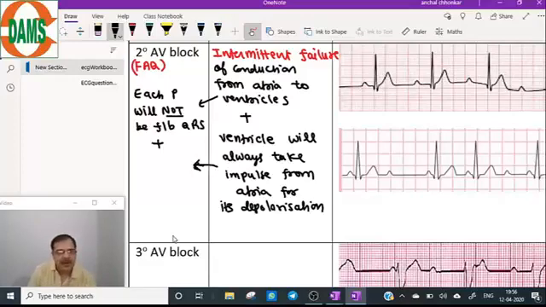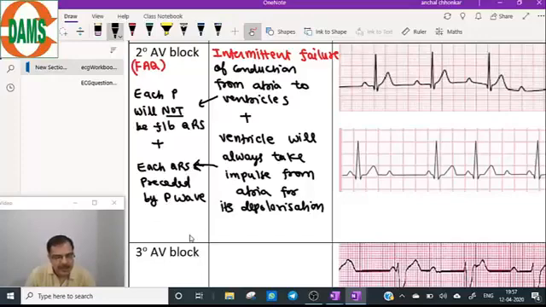While the ventricle will always take the impulse from the atria for its depolarization, that means each QRS is preceded by a P wave. Whenever a QRS is coming, it is preceded by a P wave. Each QRS has a P wave prior to it. That is normal in the above types of blocks. But in second degree AV block, that is a pathology.